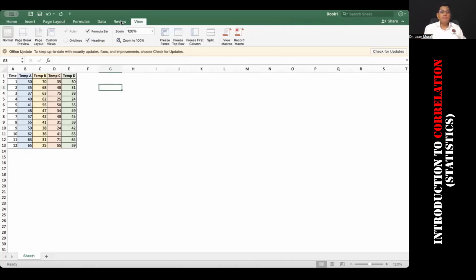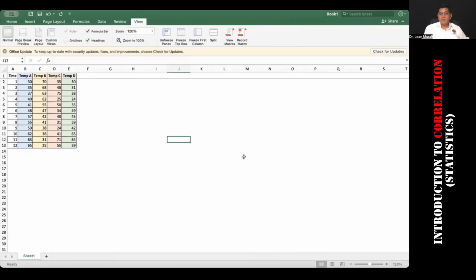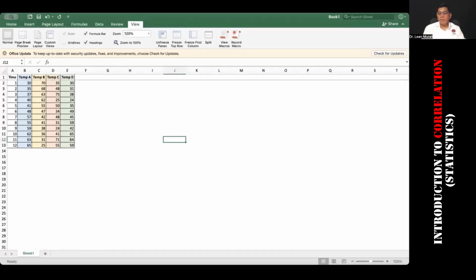I will tell you how to do the scatter plot in Excel. Let me help you do the scatter plot in Excel. Great. Okay. Fantastic. Thank you very much. The first thing we do is find out the scatter plot between time and temperature A. So I use the time which is 1 a.m., 2 a.m., 3 a.m., 4 a.m. up to 12 a.m., 12 p.m., whatever it is, the time. Okay, the time is 1 to 12, and then the temperature is temperature A.